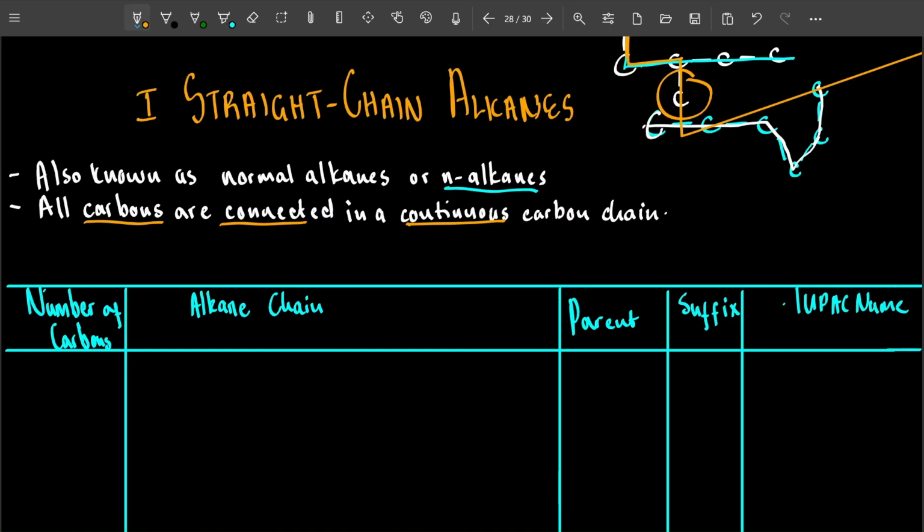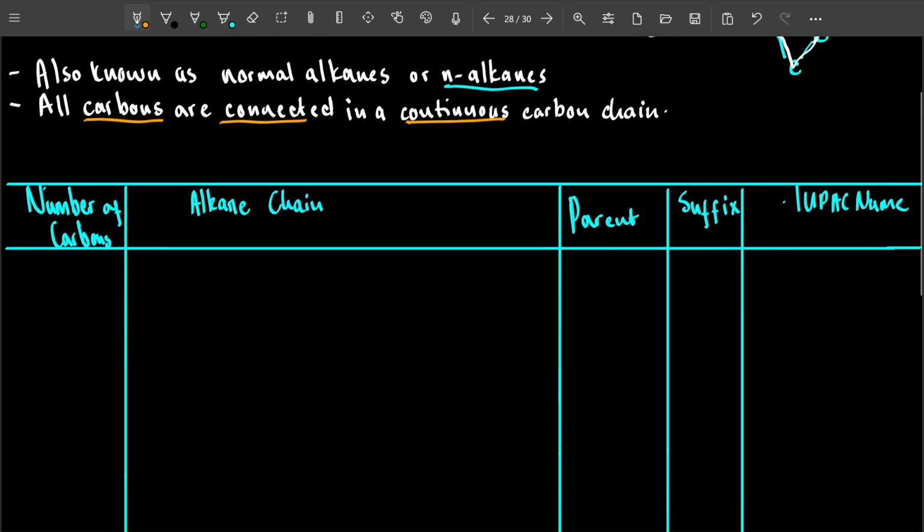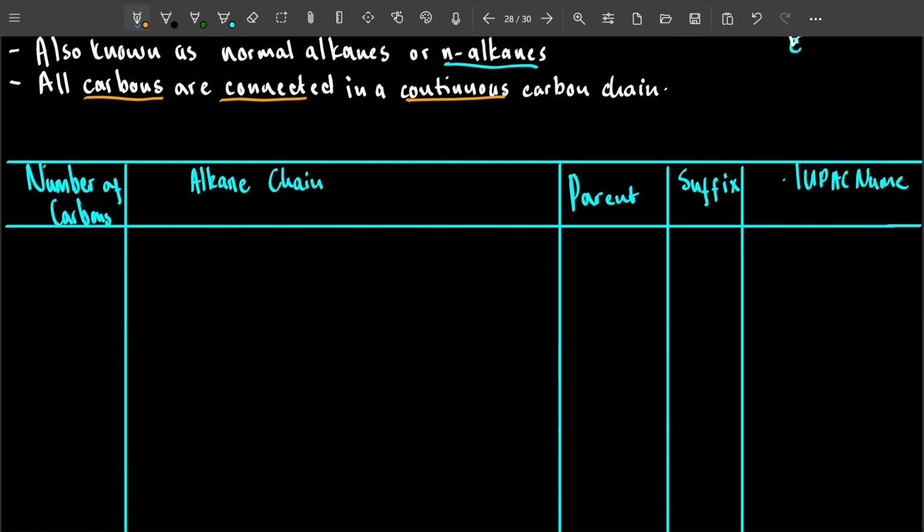Good. Now these alkanes, these normal alkanes, these N-alkanes are so useful to us because we use them as starting materials or as reactants when we make things like polymers. You know, polymers are plastics, right? Or when we make things like solvents or whatever it is that we're making, we use them as reactants or the starting materials. So they are very important to us, these normal basic alkanes.